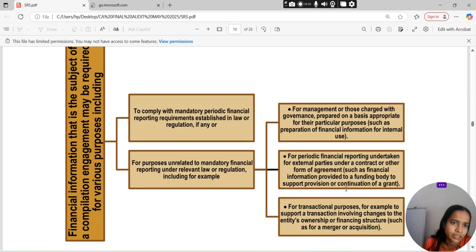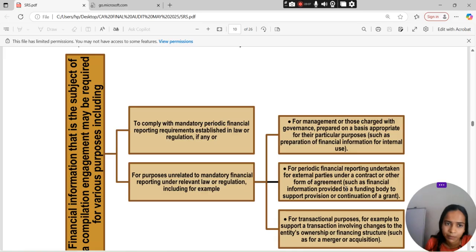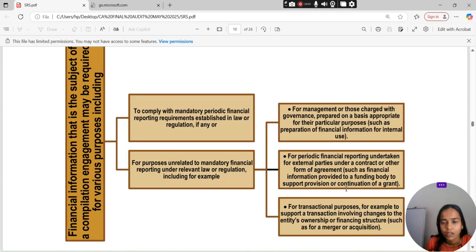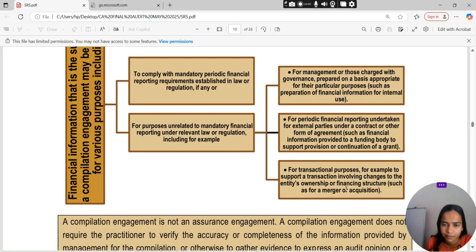Financial information that is the subject of the compilation engagement may be required for various purposes, including to comply with mandatory periodic financial reporting requirements established in law or regulation, if any, for purposes unrelated to mandatory financial reporting under relevant law and regulation, including for example for management or TCWG, prepared on a basis appropriate for their particular purpose, such as preparation of financial information for internal use.